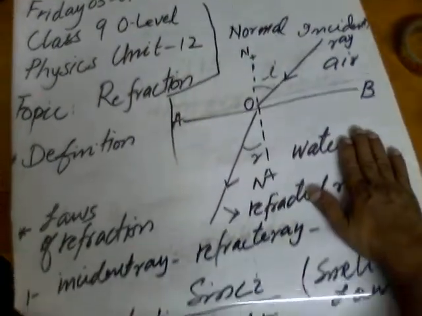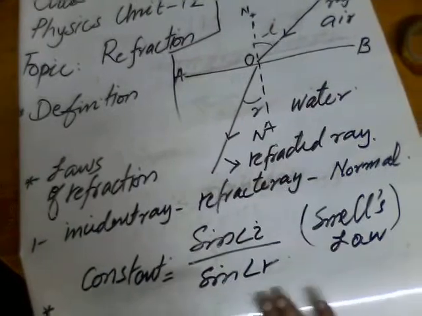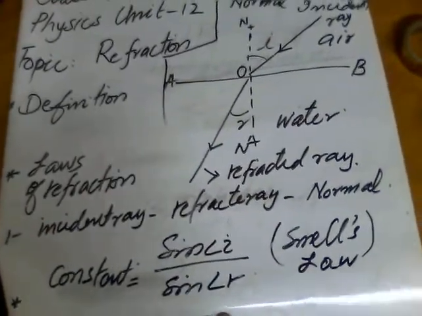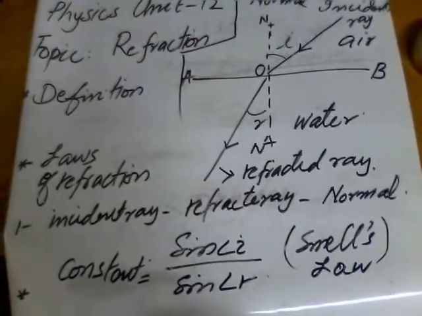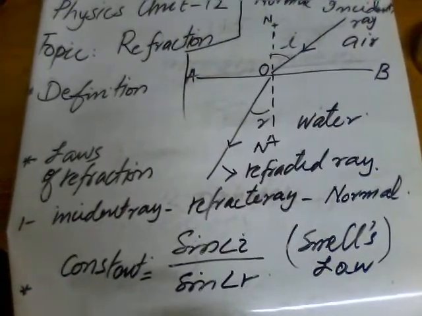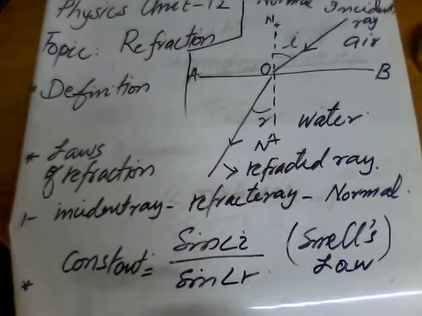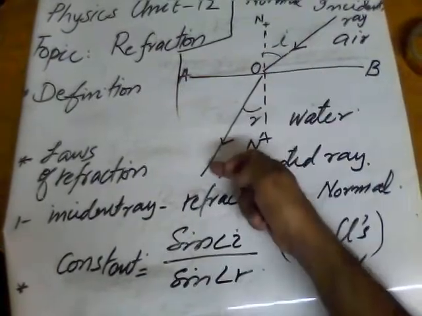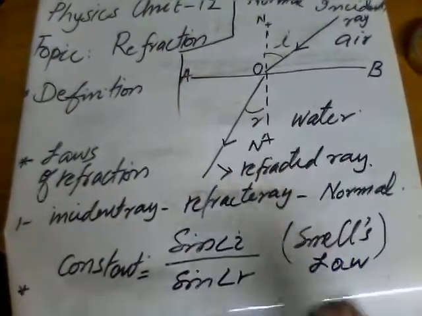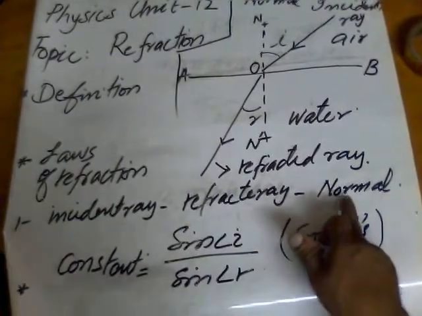Now we move to the laws. Like reflection, we studied that there were two laws; refraction also has two laws. The first law: there are three things, the incident ray, the refracted ray and the normal.